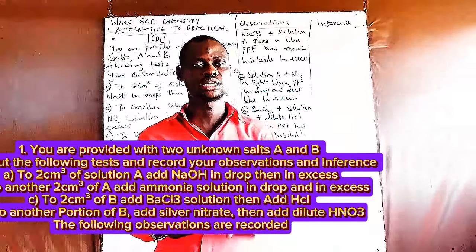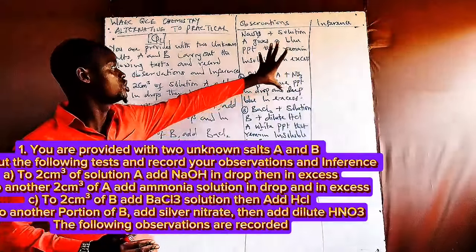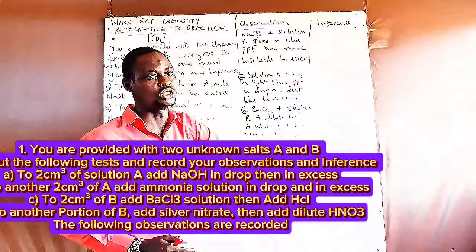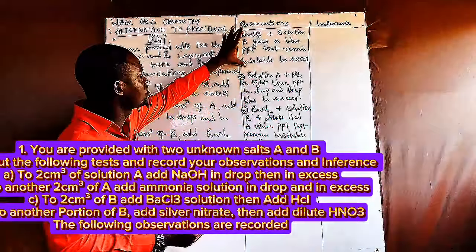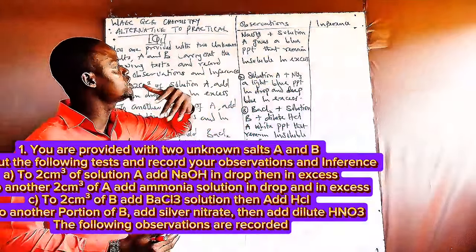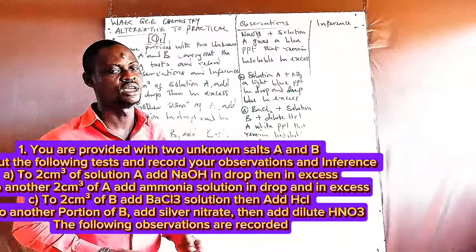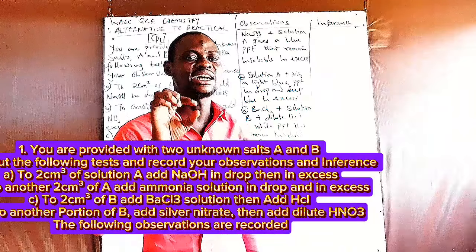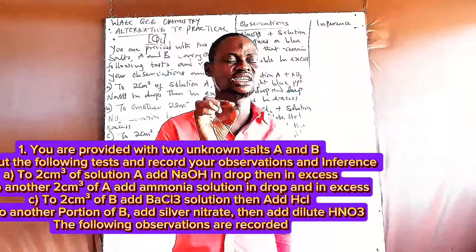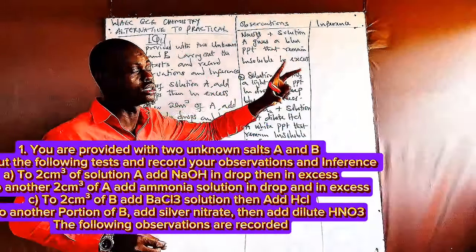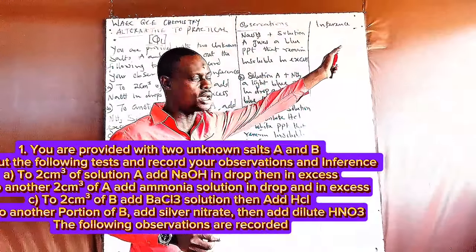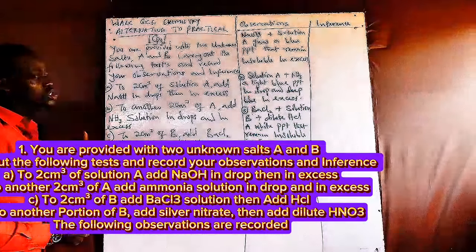All you need to do is just find the inference to each of the observations that is given to you. So your observation will be given. They just want to know if you have the knowledge of inference. What do I mean by inference? When we say inference, inference simply means the kind of ion that is present in each of these observations. That is the word inference. Now let's start with the question that is given to us.